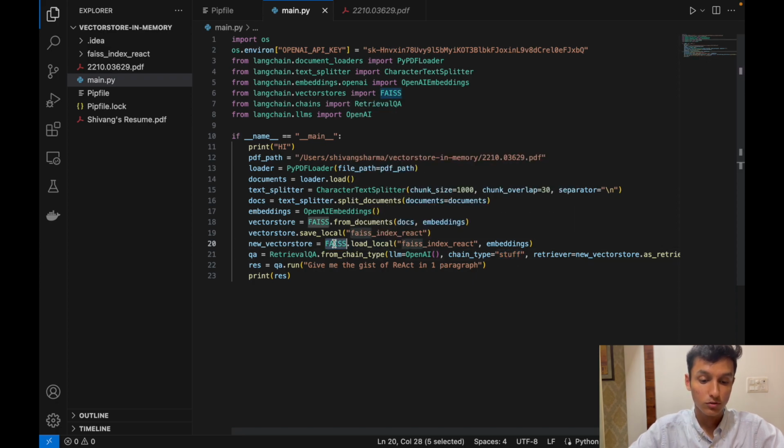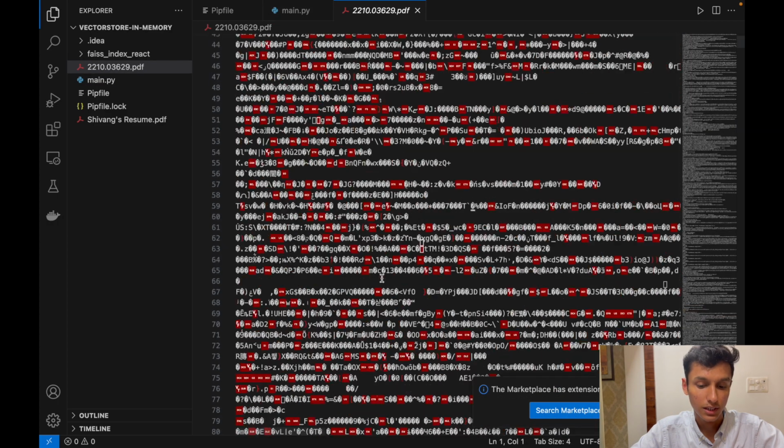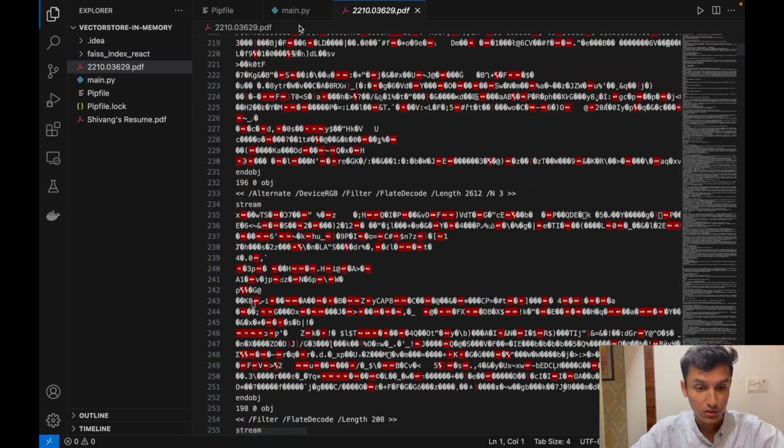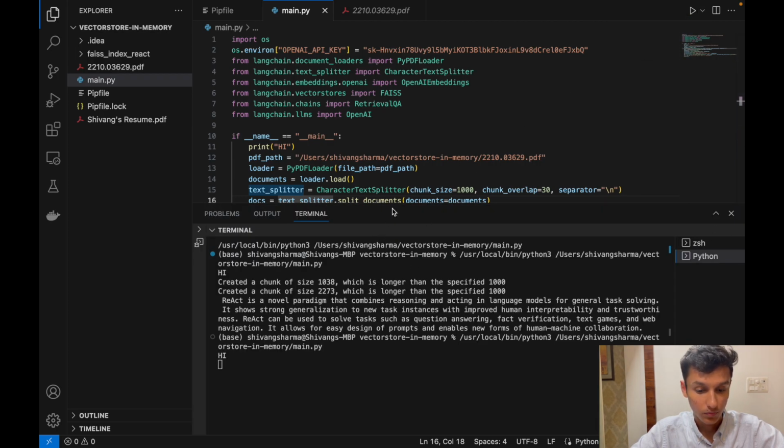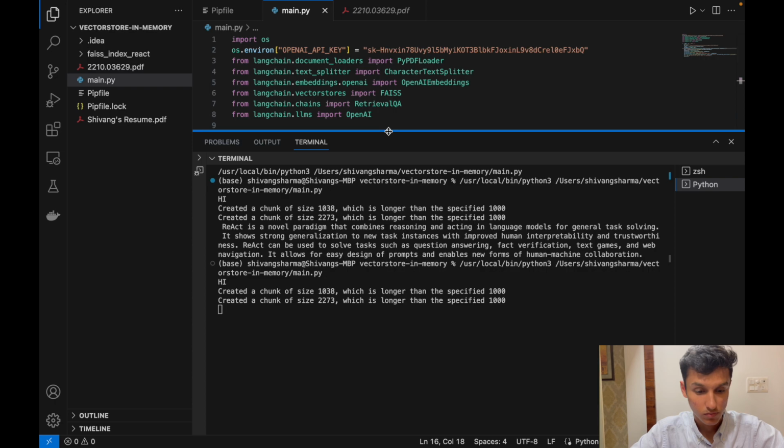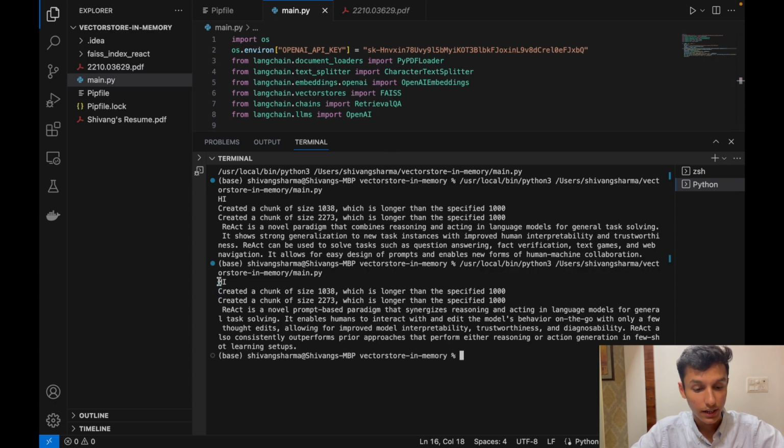So over here we have used files which we have imported already. So this is our document. As you know, we cannot see it right now, it is not visible. But as we go over here, we will run the Python file. It is telling us that it has created a chunk size of 1038 and 22373, and it has given us the answer that ReAct is a novel prompt-based paradigm that synergizes reasoning and acting in language models.